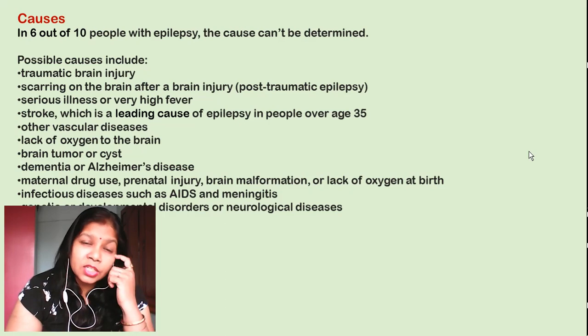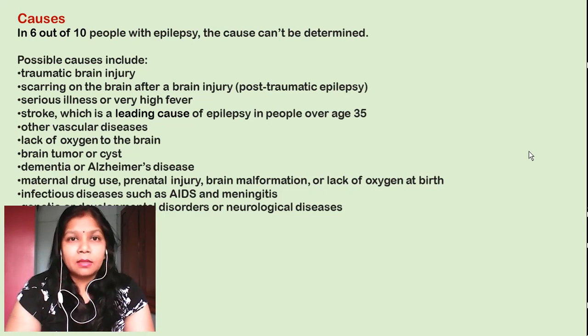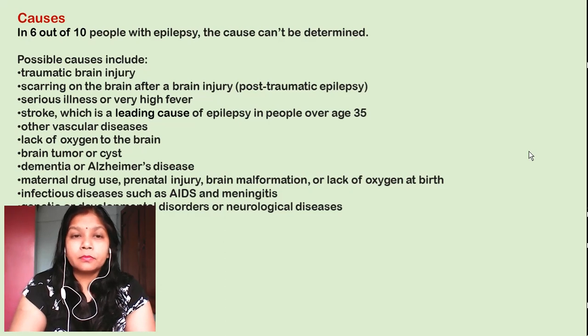Now this condition can occur to the baby. Infectious diseases such as AIDS and meningitis, and certain neurological diseases can also be causative agents for epilepsy.